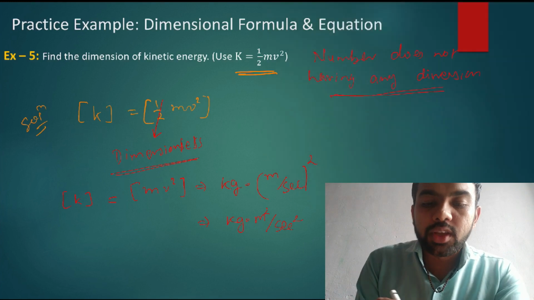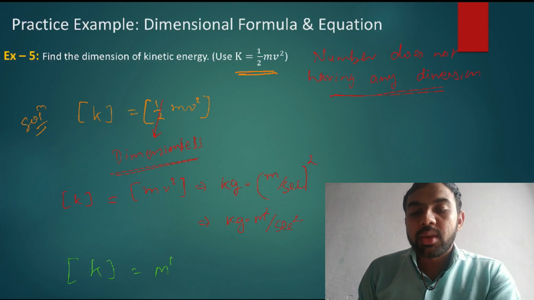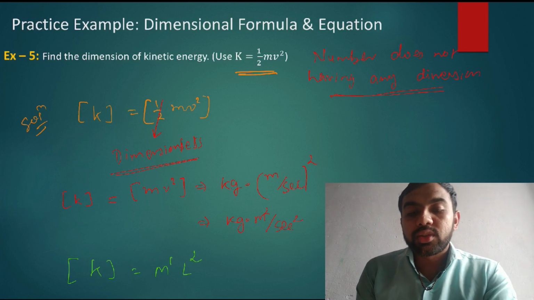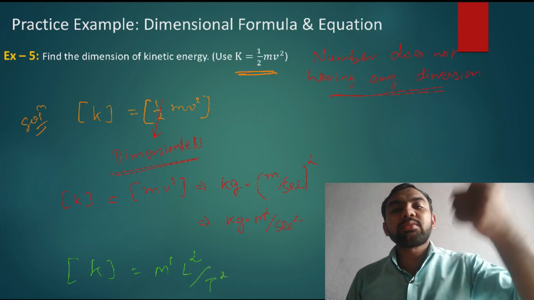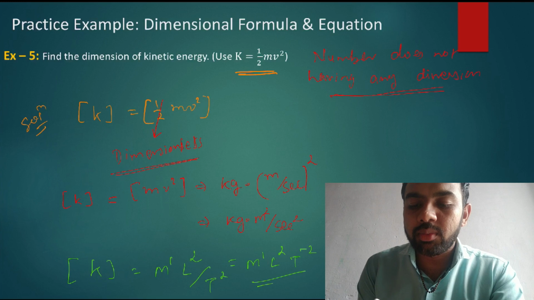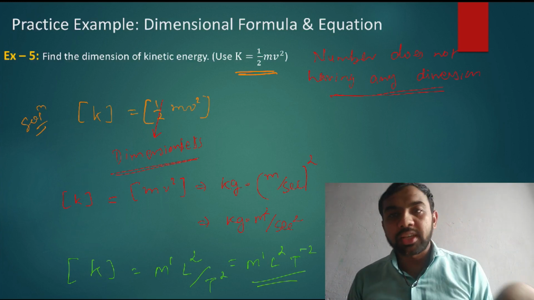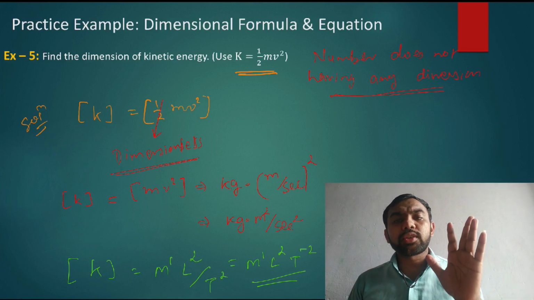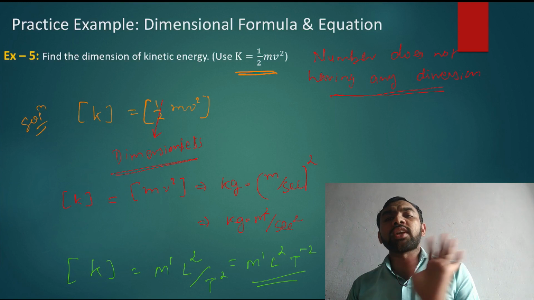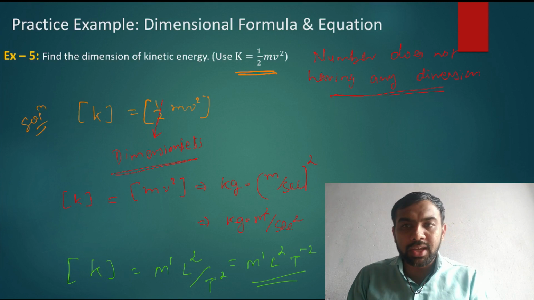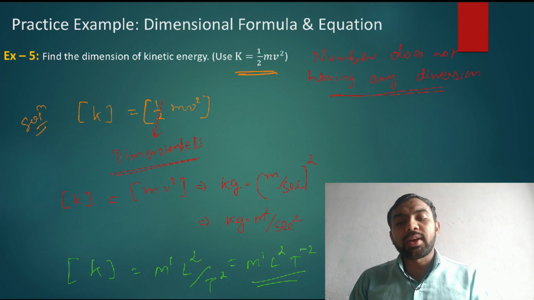What do we have to get here? The dimension of kinetic energy is equal to: kg is replaced by M, so M1. Meter is replaced by L, so L2. And second is replaced by T, so divide by T2. If this comes into the numerator, what is the answer? The answer is M1 L2 T minus 2. So this is how to find it. In all these cases, you first find the unit and then convert the unit into dimension. Wherever kg, replace it with capital M; wherever meter, replace it with capital L; wherever second, replace it with capital T.